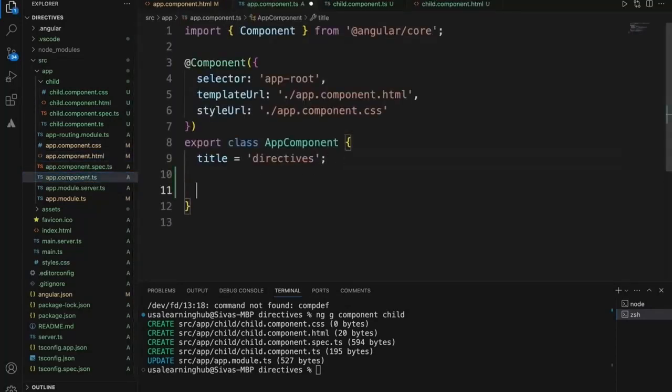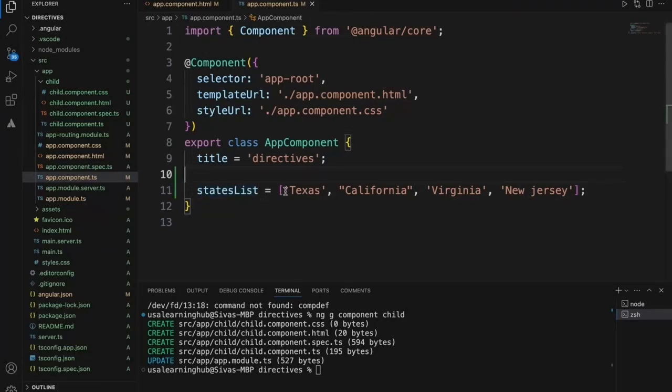Right now I'm adding a states list: Texas, California, and so on. I added 4 states.